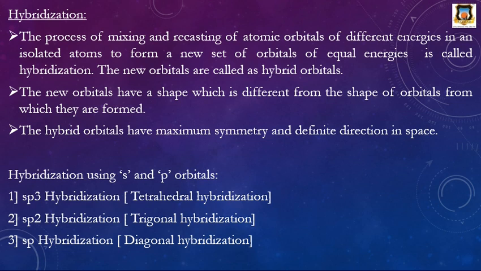Then third is the sp hybridization. In sp hybridization, one s and one p atomic orbital undergo hybridization. Therefore, it is called sp hybridization, and it is also called the diagonal hybridization because the geometry of the molecule becomes diagonal. Therefore, this hybridization is also called diagonal hybridization.